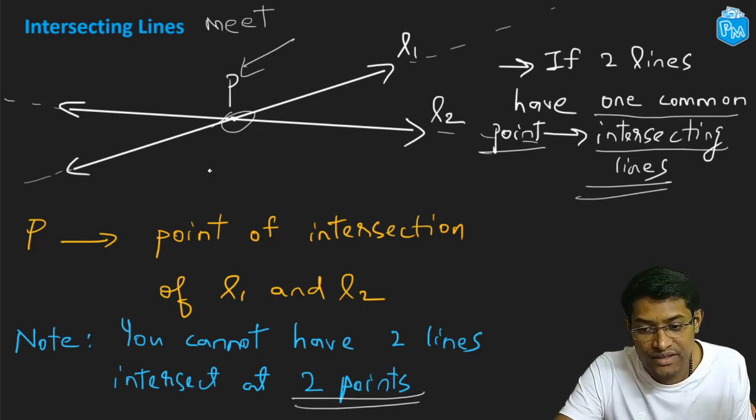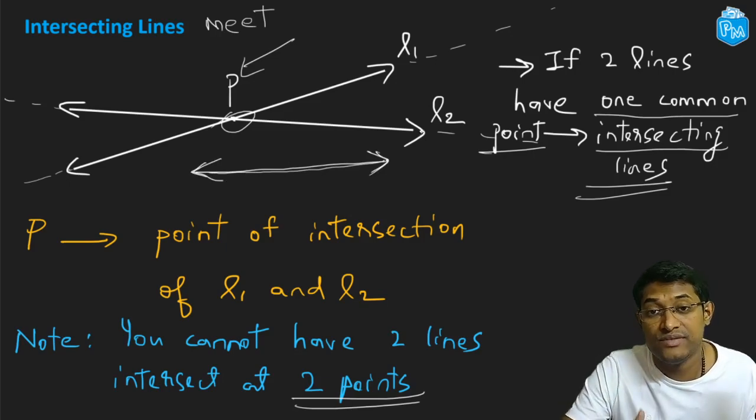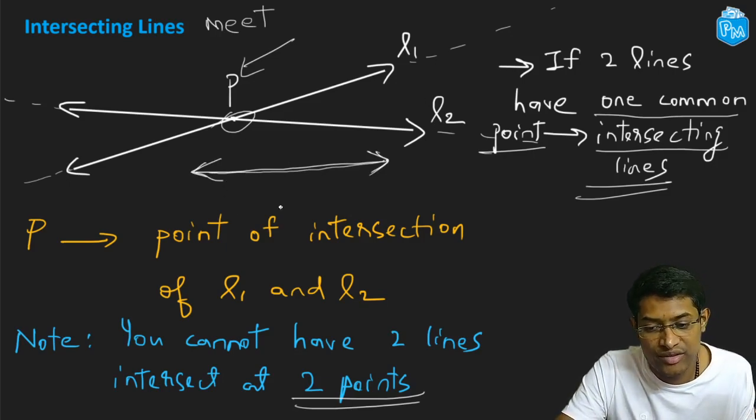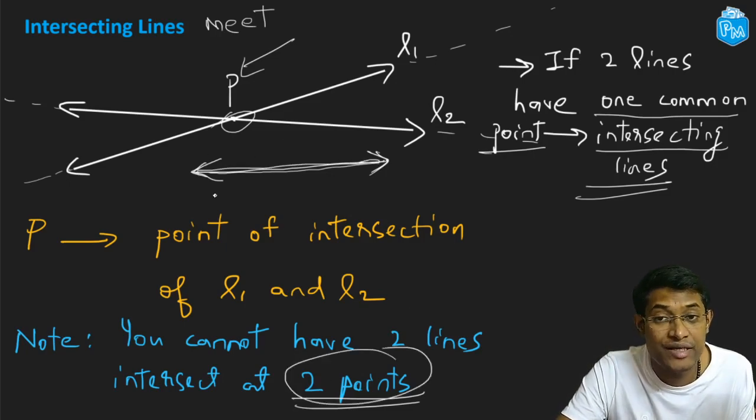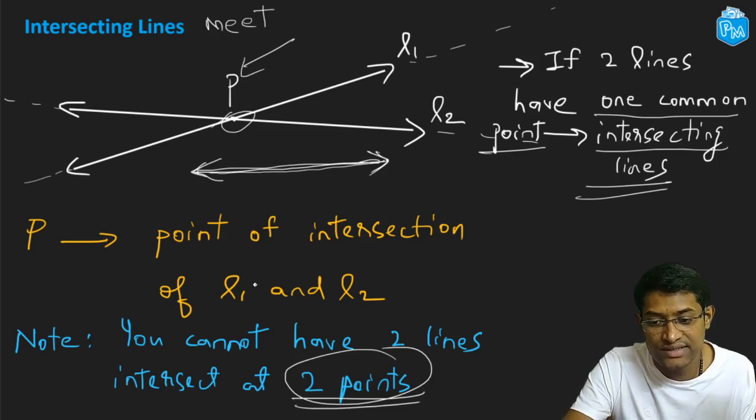Now say you have one line over here and you draw one more line exactly on top of it, then it's like they have the same points throughout. But we don't say that. We can see that in this case it's not two common points, it's an infinite number of common points. All right, let's summarize.